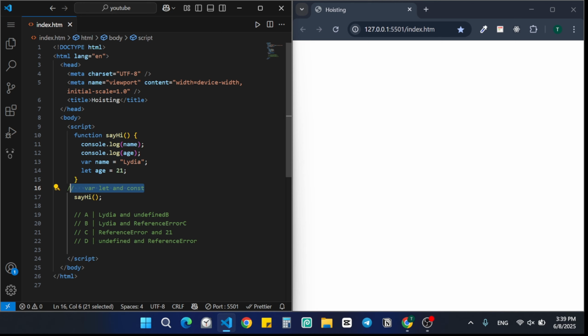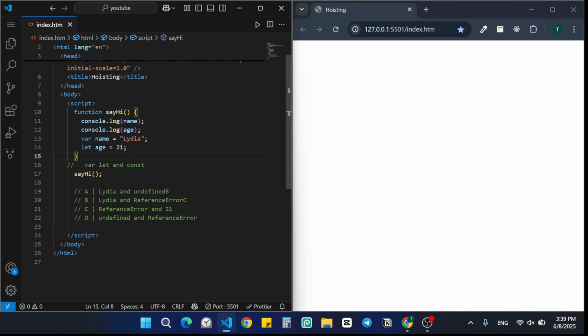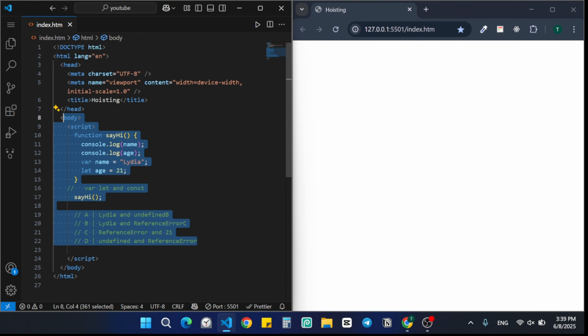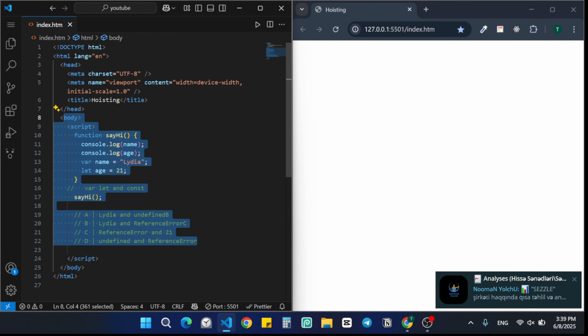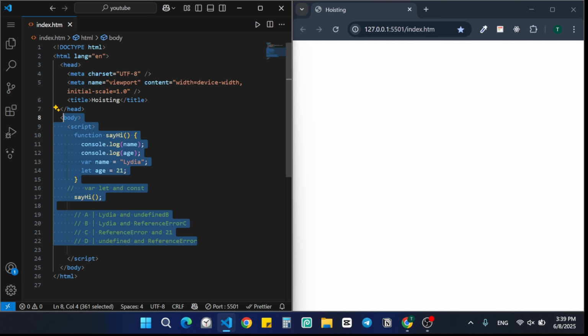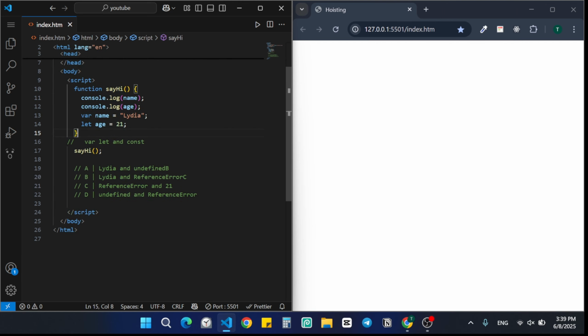In modern JavaScript, we rarely use var, because it can cause unexpected issues. One of them is called hoisting. So here is the question. I would recommend you pause the video and think about the output first. Then look at my explanations. The correct answer here is D, undefined and reference error.